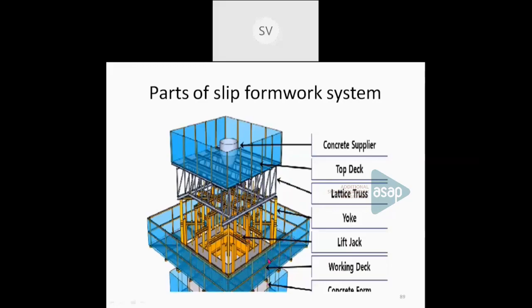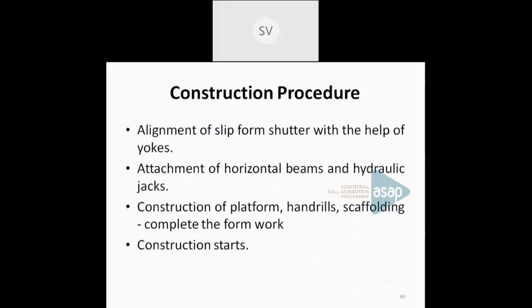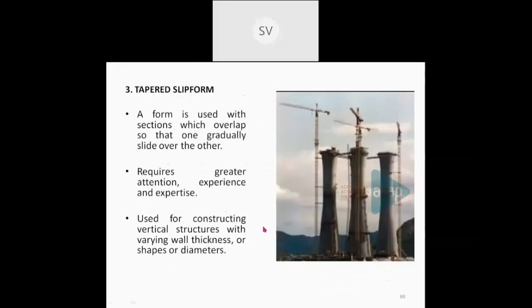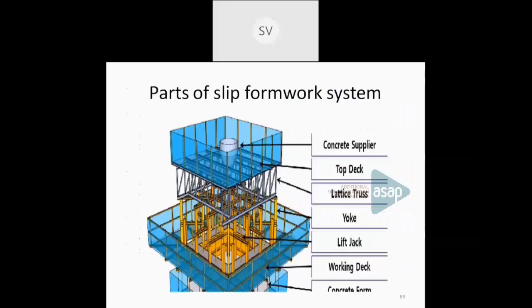Construction procedure I already told you. First of all, alignment of these things. That means this lattice truss, yoke, then hydraulic jack, provision of these beams, attachment of these horizontal beams, hydraulic jack, and the construction of this platform. Everything is completed. After that, the construction.